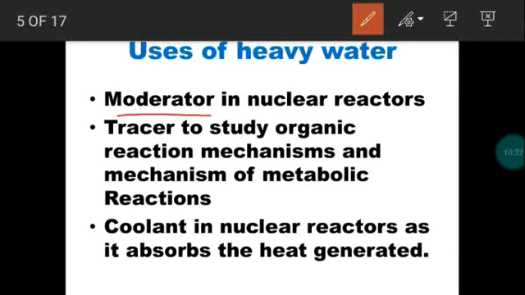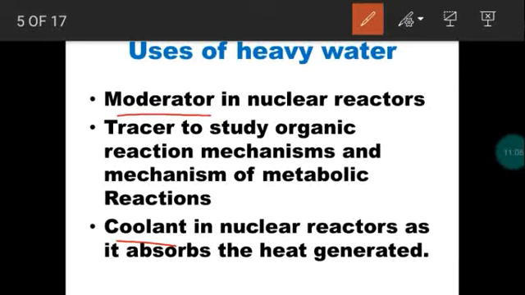Next, in nuclear reactors, heavy water is used as a coolant. So this is a nuclear reaction. So within the reactor, nuclear reaction takes place. It produces an enormous amount of energy. We call it nuclear energy. Compared to ordinary energy, the nuclear energy intensity will be more. So the high energy will be produced in the nuclear reactor, so it is used as a coolant here in order to reduce the temperature, right?